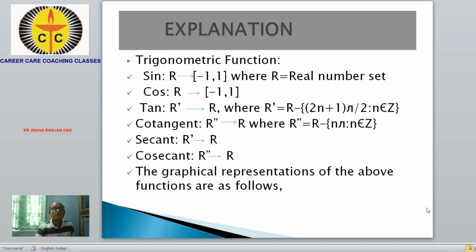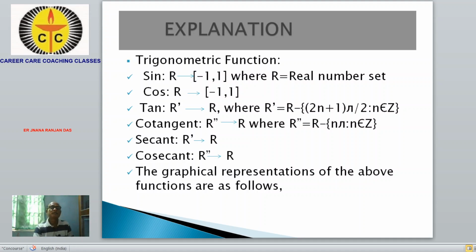First is the trigonometric function. In total we are acquainted with 6 trigonometric ratios: sine, cosine, tangent, cotangent, secant, cosecant. So all these are the 6 types of trigonometric function.